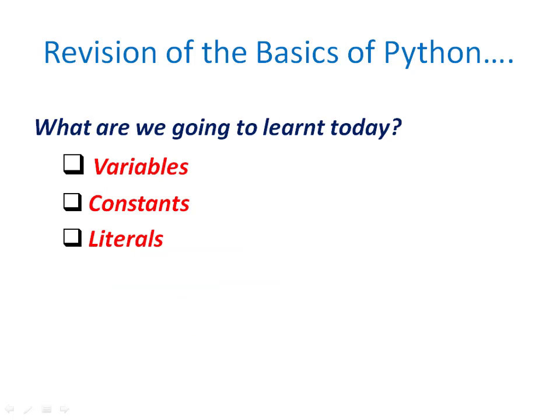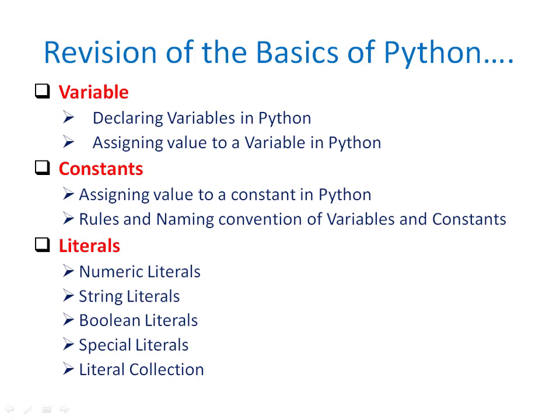Today we are going to study variables, constants and literals. These are also peculiar to any programming language because variables are required for handling values. Whatever data we give to the program is handled by variables. We are going to see declaring and assigning values to a variable, how we can assign values to a constant, and what the rules and conventions are for naming variables and constants.